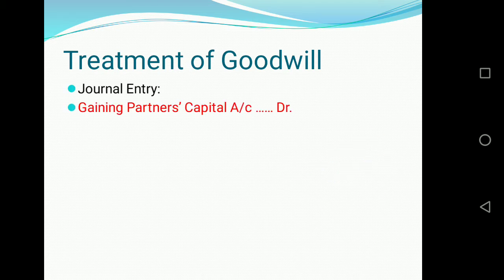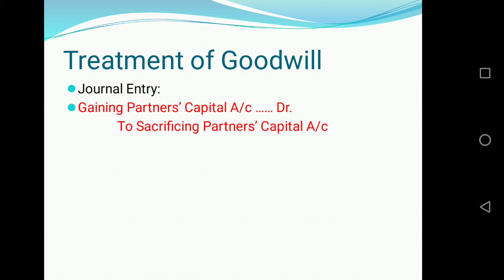So let's start. Treatment of goodwill. We have learnt in our previous understanding that for treatment of goodwill, the gaining partner has to pay to the sacrificing partner, and we pass the journal entry gaining partner's capital account debit to sacrificing partner's capital account. This is a very important journal entry, and you should remember this.